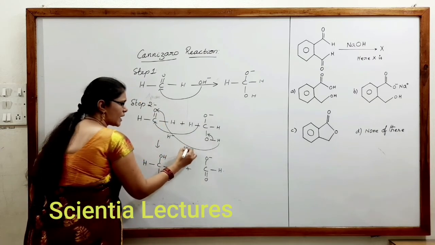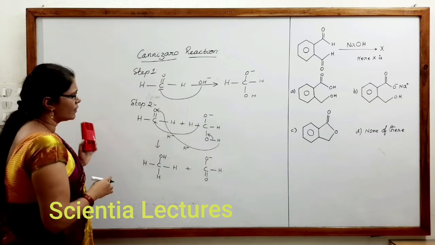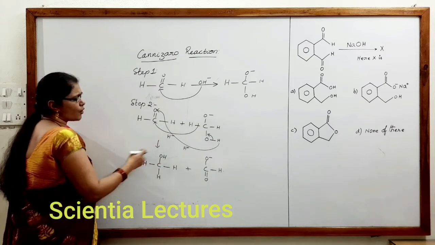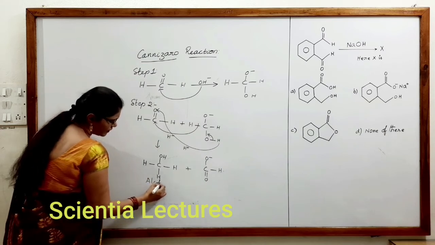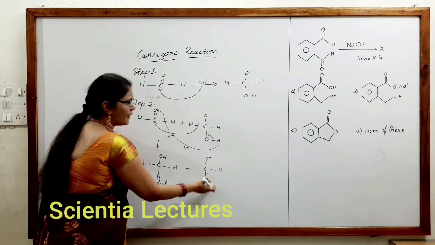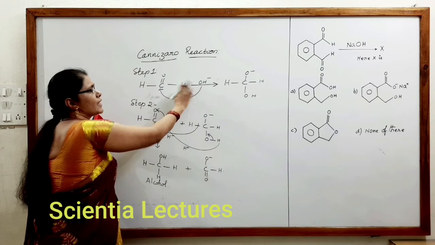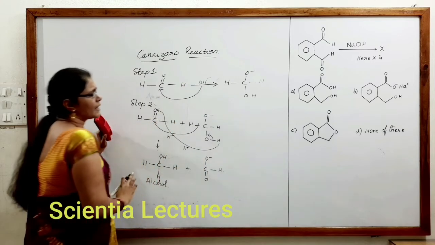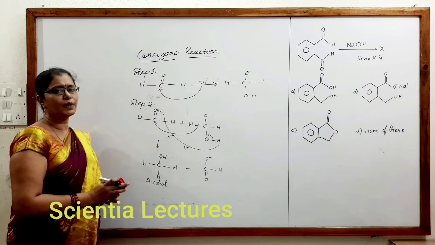This is transferred as H plus. This is transferred as hydride ion. When it is transferred, it leads to the formation of an alcohol, and here it forms the formate ion. If there is NaOH, it forms O minus Na plus. If there is KOH, it forms O minus K plus. This is the reaction mechanism of the Cannizzaro reaction.